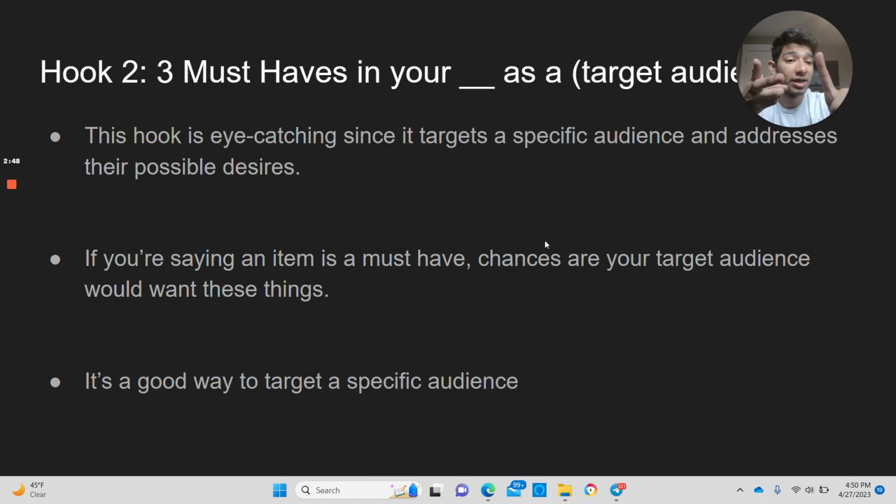It's a great way to target people that are in need of these things, and it's also a great way to inform people that, hey, if you want this, you gotta have this, right? You know what I'm saying? It's kind of like saying, if you want to be rich, you gotta have money, right? If you want to be a good chef, you gotta have these little tools, right? And obviously this can apply to anything. It doesn't have to be a chef or anything of that nature. It could be literally anything. So if you have something that could target someone's desires or something that they need in order to achieve a specific outcome, these are the types of videos you should be making.